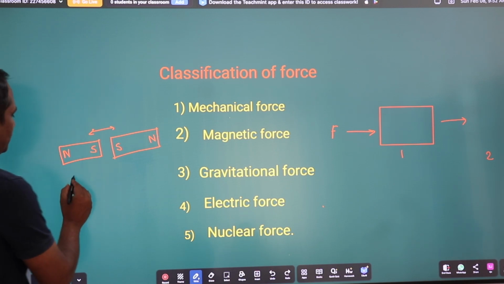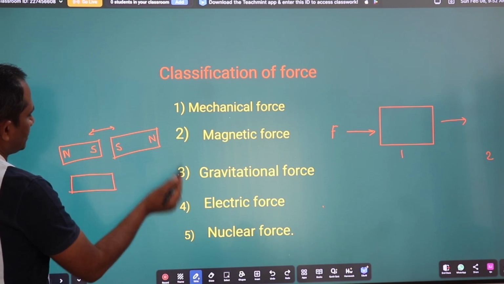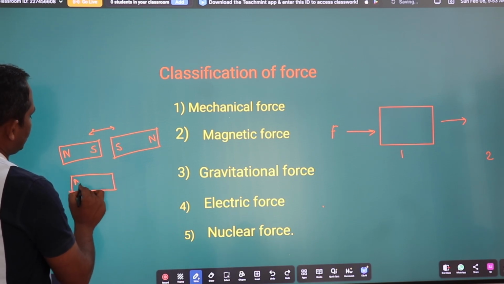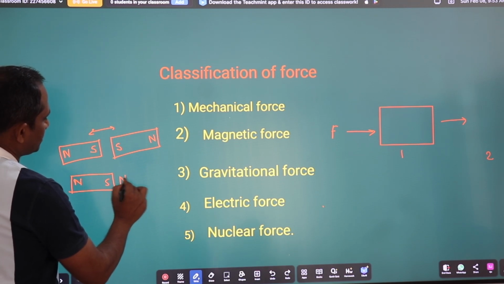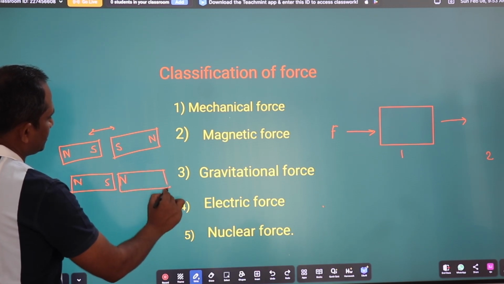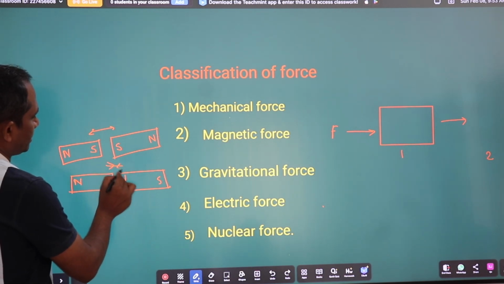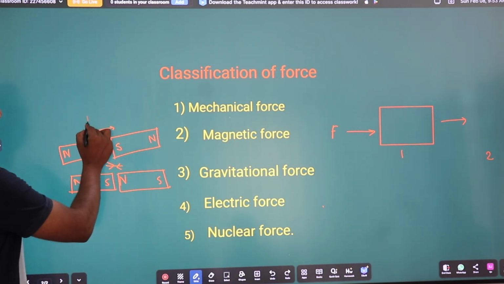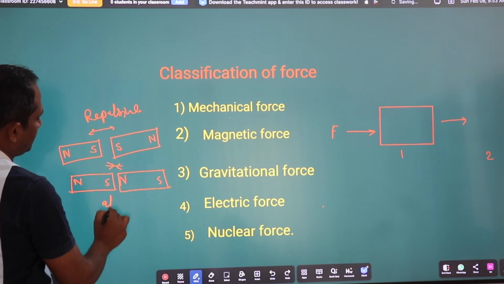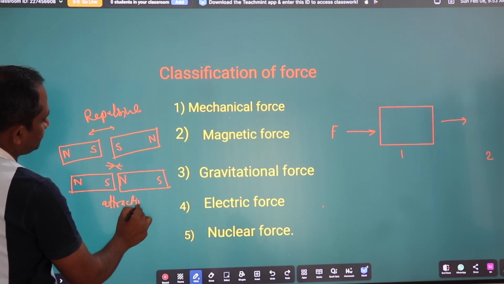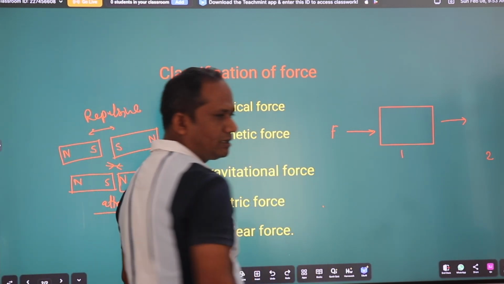If we place them the opposite way, this north pole will attract the south pole, and there is an attraction. This is a repulsive force, and this is an attractive force. So magnetic forces are of two kinds: repulsive force and attractive force.